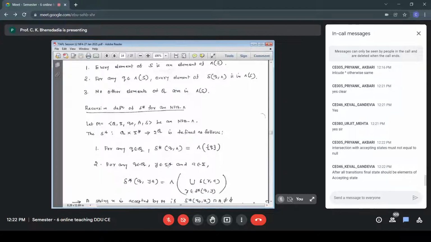Same condition, no change. A string is accepted by M if delta star Q0X intersection A is not equal to empty set. Not equal to empty set. Is it okay? Is this fine?